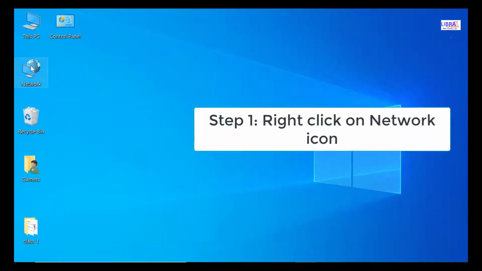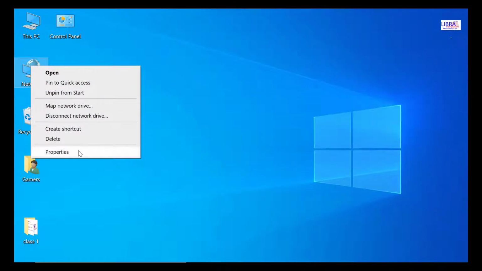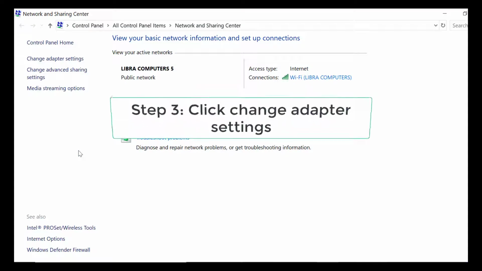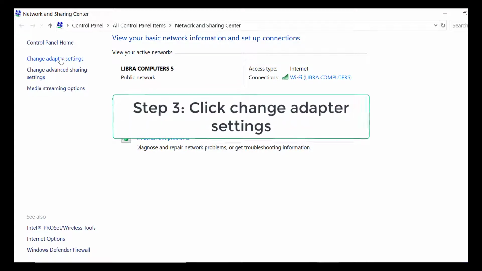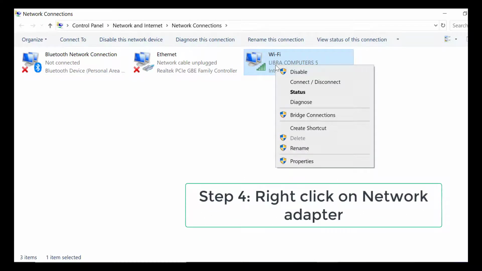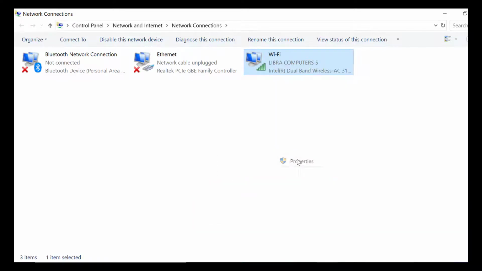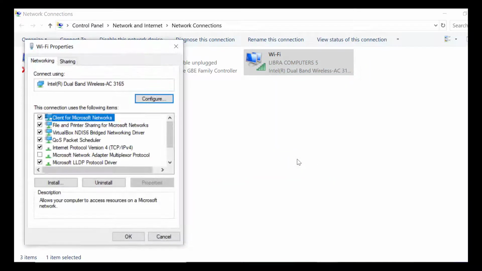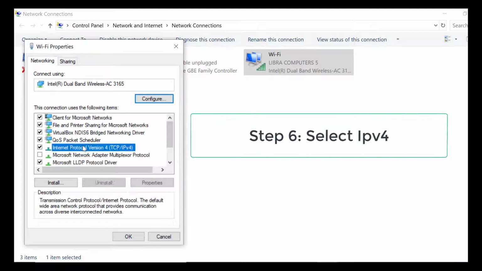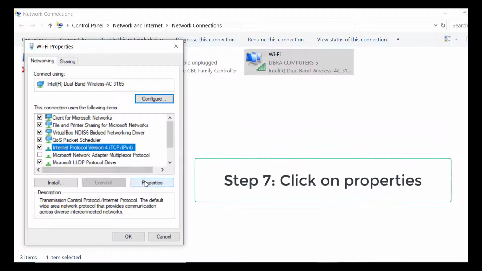First, select and right-click on the network icon and click on Properties. On the left, select Change Adapter Settings. Select the network adapter and click on Properties. Select IP version 4 and click on the Properties option. Select Use the following IP address.